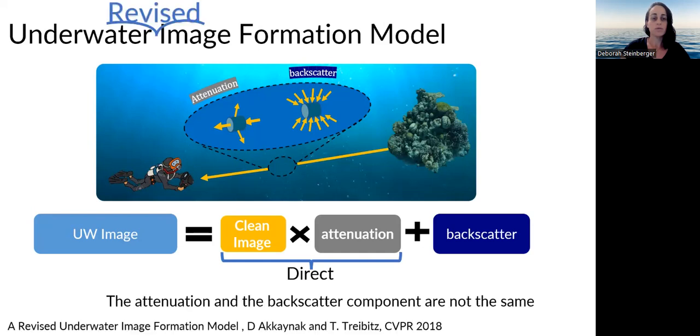In our work, we employed a revised model proposed by Akkaynak and Treibitz in CVPR 18. In this model, the coefficients for attenuation and backscatter are not identical.